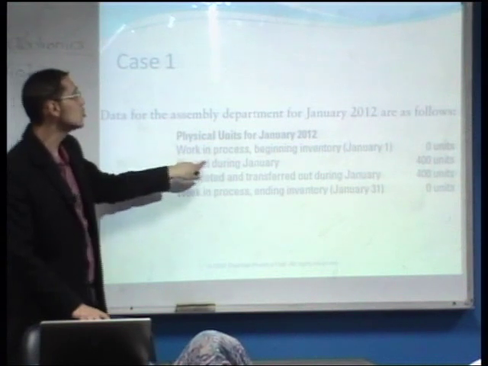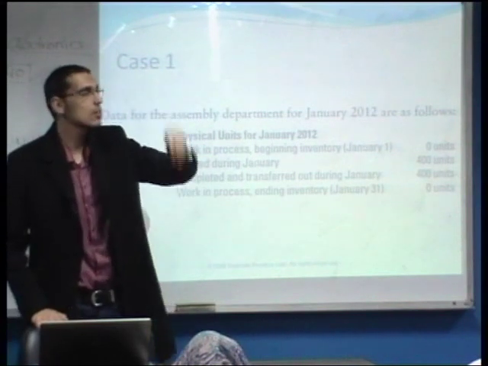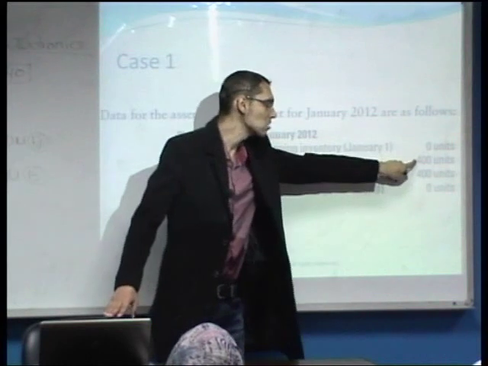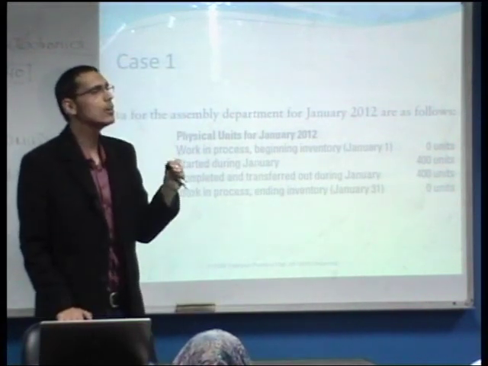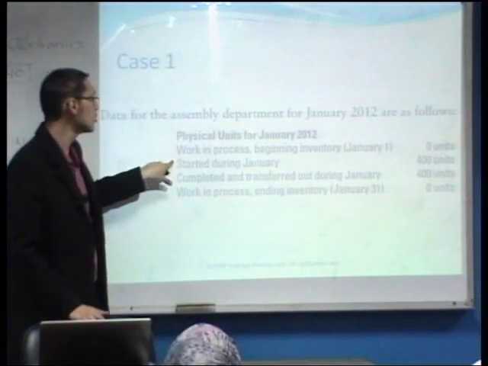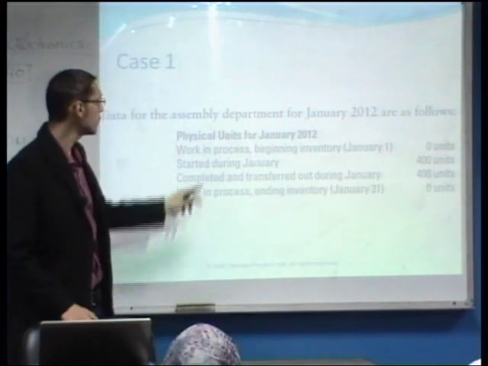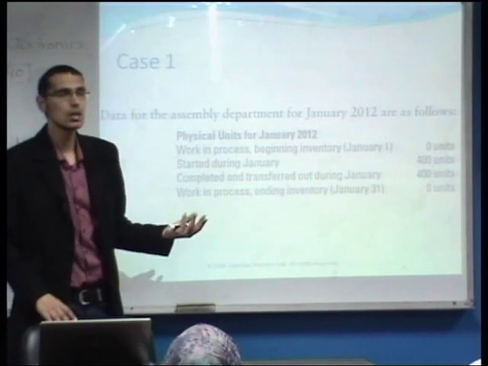The units that were started within the assembly department in January 2012 are 400 units. And according to the example, all the 400 units that were started during January were finished in the production process. Therefore, the completed and transferred out, what do you mean by transferred out?